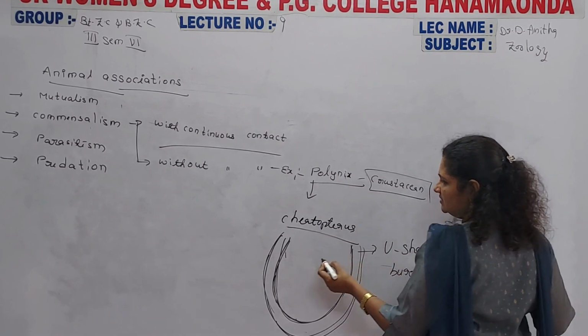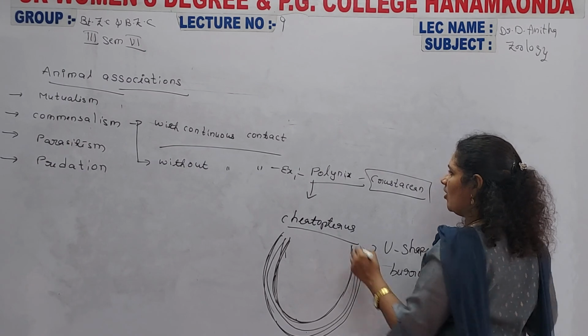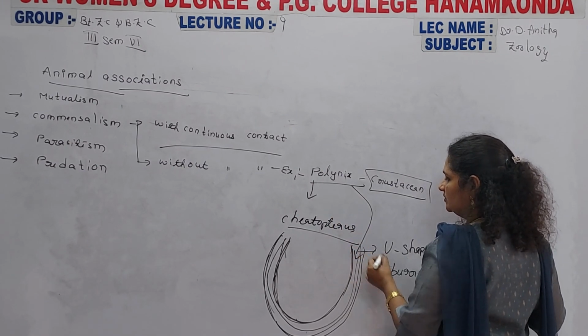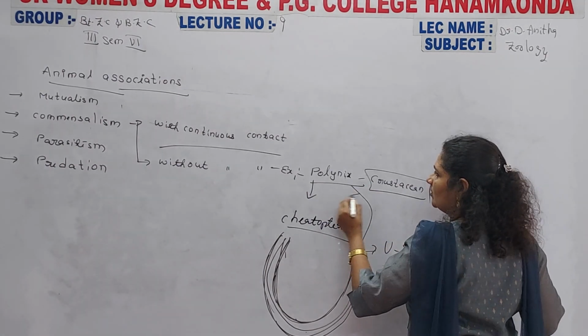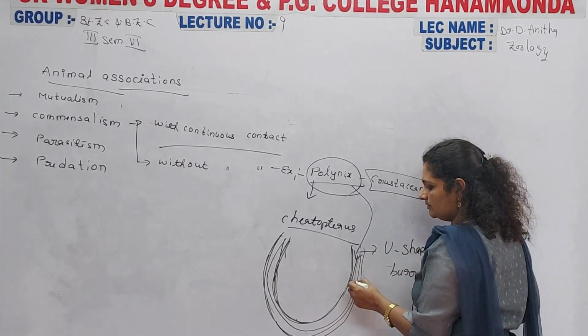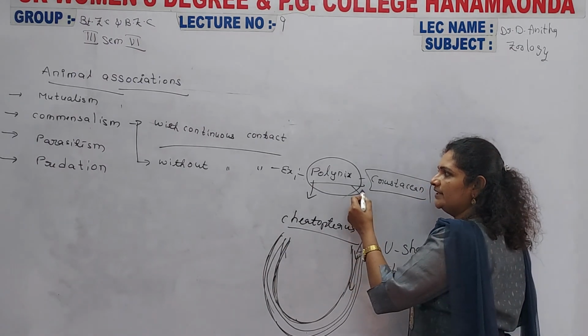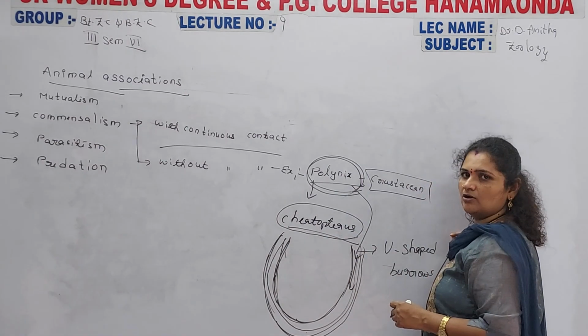The Chaetopterus is an organism that lives inside these burrows. The polynyx also lives in the U-shaped burrow of Chaetopterus temporarily. Why? Because the polynyx receives food material from this U-shaped burrow. So only the polynyx got benefited here. The Chaetopterus is neither benefited nor harmed.